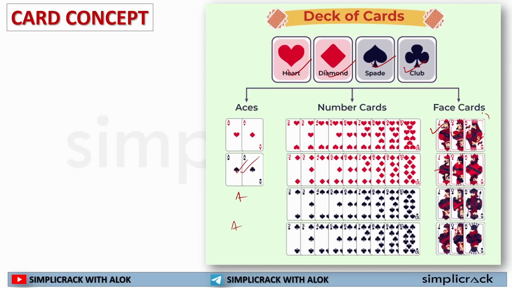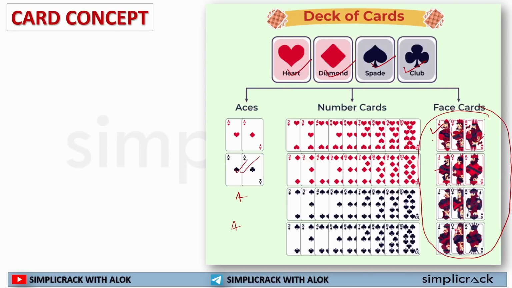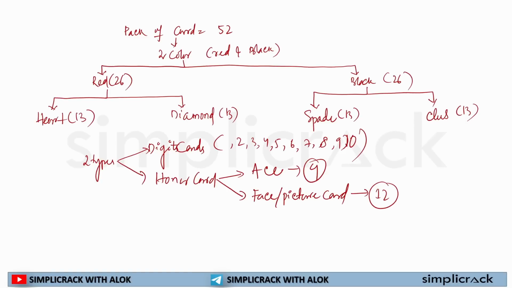Which are the face cards? These are the face cards. So how many total face cards are there? 12 face cards are there. How many digit cards are there? Total 9 multiplied by 4, 36 digit cards are there. How many aces are there? 4 aces are there. Out of the face picture cards, we saw Jack, Queen and King in each suit. I hope this is clear about the number and the types of cards we'll have. You need to remember this whole thing by heart so that you will be able to solve each and every question from the card concept.